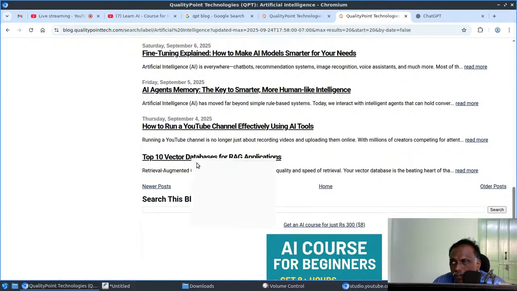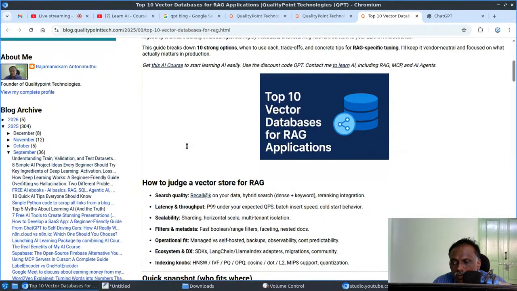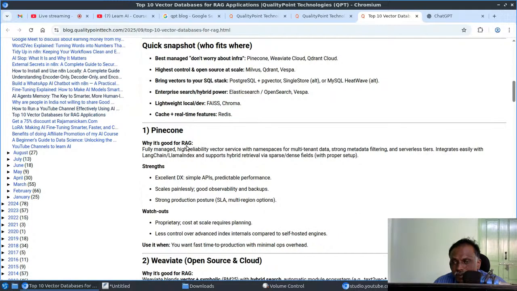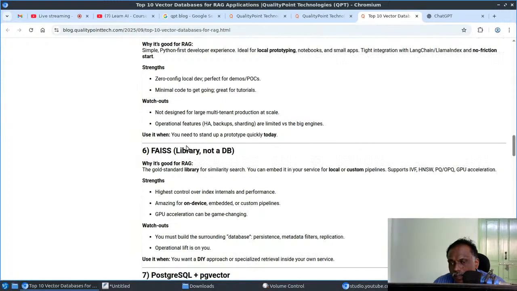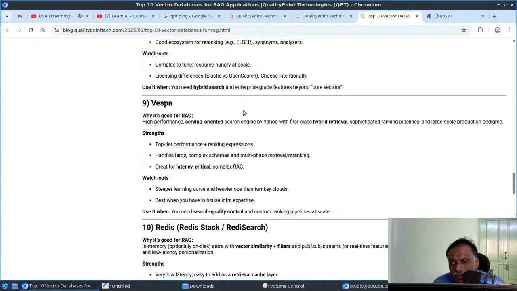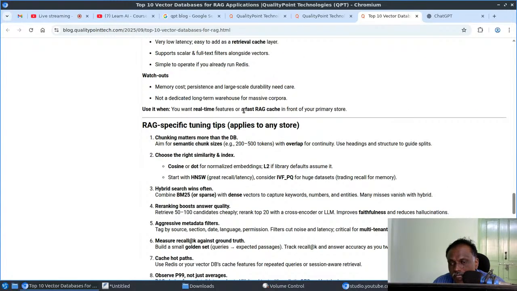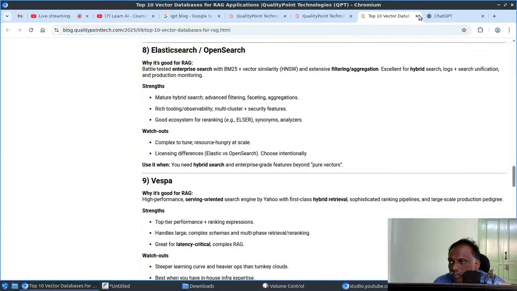This one is a very important post. I refer to this for all my students who are learning RAG or any kind of AI topics from me. There are various vector databases. In this post, I listed the top 10 vector databases: Pinecone, Qdrant, ChromaDB, FAISS, PostgreSQL, Elasticsearch, Vespa, Redis. So just check those details.